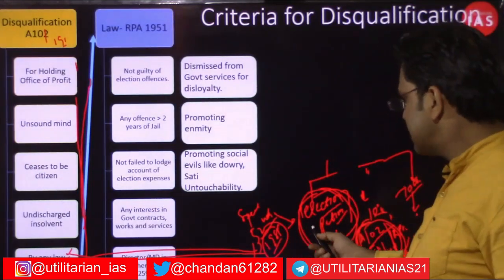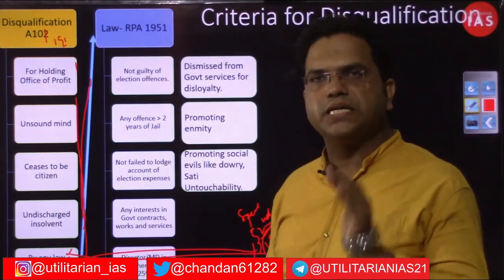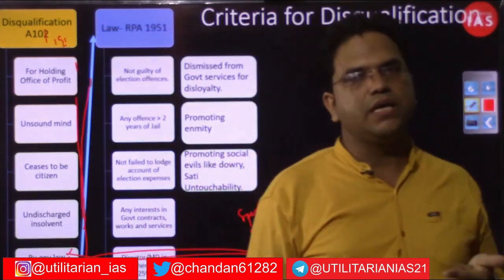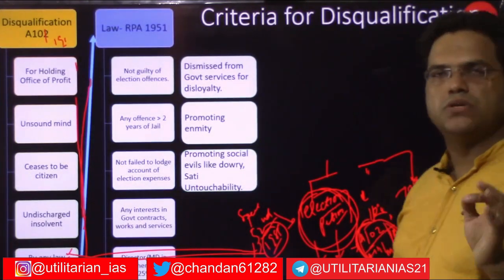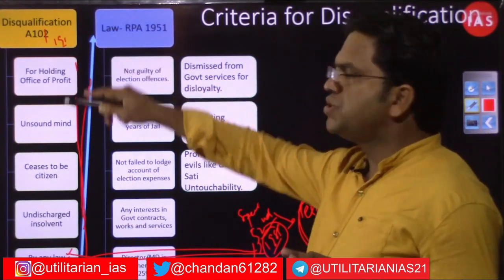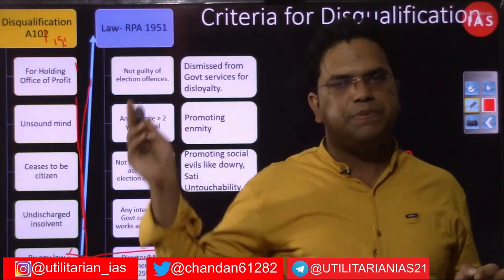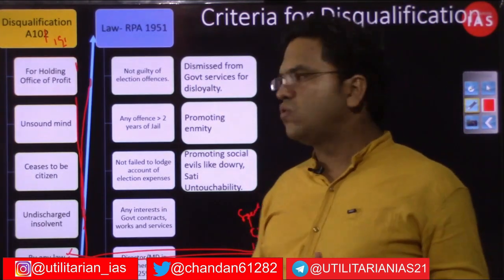We already have discussed that when an election petition is filed, whether in the High Court or Supreme Court, who will be the decision making authority. We already had discussed that if a member has been subjected to the disqualification norms mentioned in Article 102 or Article 191 or the Representation of People's Act 1950, then who is going to be the deciding authority?